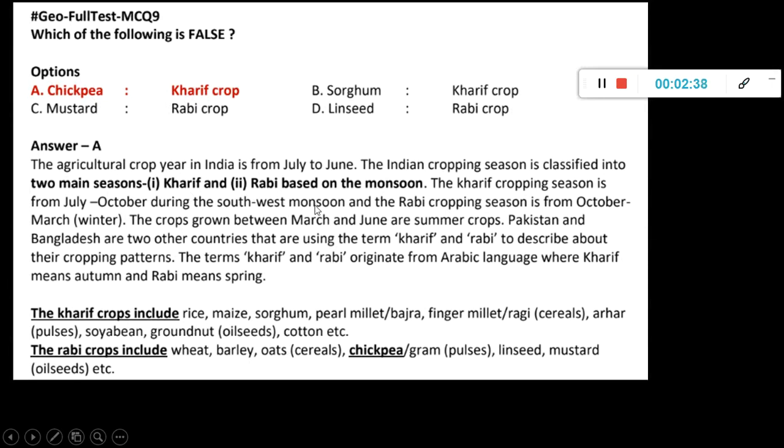What is kharif and what is rabi, what is the season timing, all this is mentioned here. And there's a third type also, meaning you can grow throughout the year, so try to find out what that is. And here the list is given, kharif and rabi. Rice, maize, sorghum, pearl millet, bajra. I think finger millet was there in last year's paper also, where they were asking which of the following crops have MSP, and finger millet and others were listed in that.